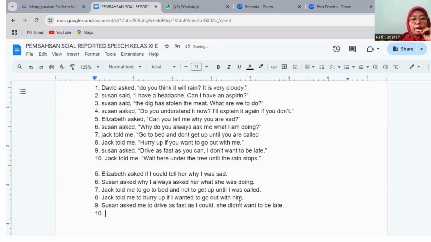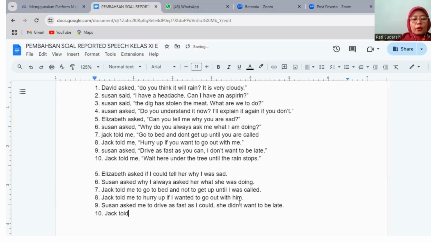"Jack told me, wait here under the tree until the rain stops." There are two clauses. The first clause is "wait here under the tree", and the second clause is "until the rain stops". And "wait here under the tree" is imperative, so the conjunction here is "to". Please write it down.